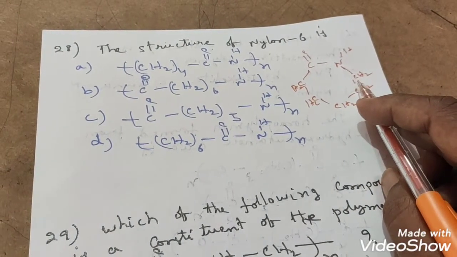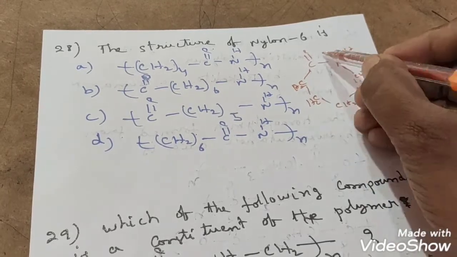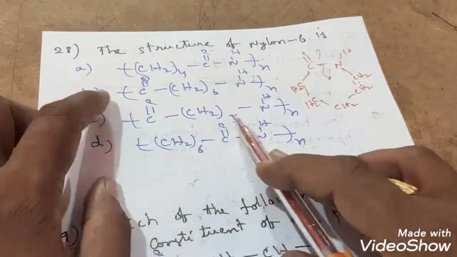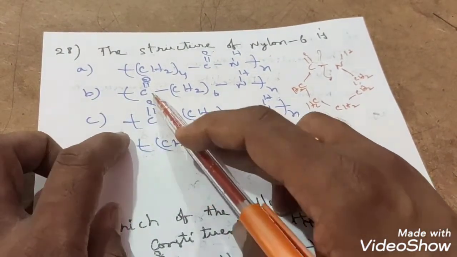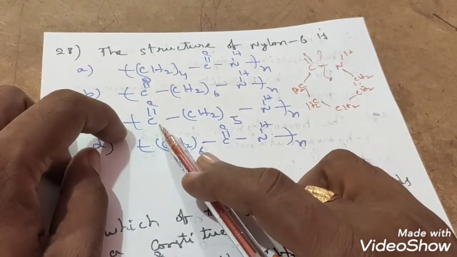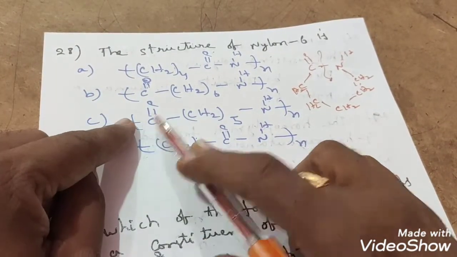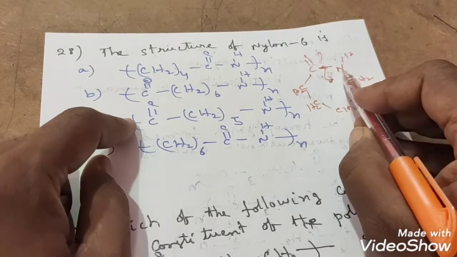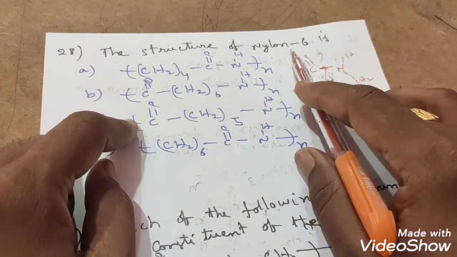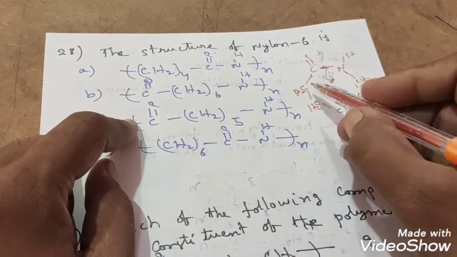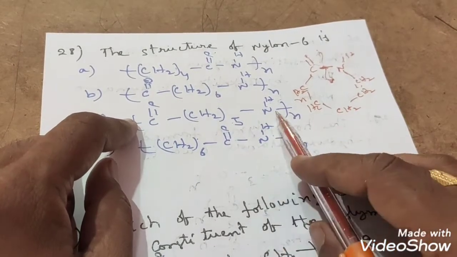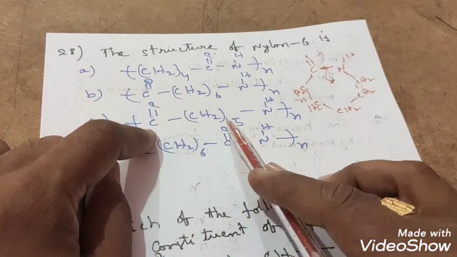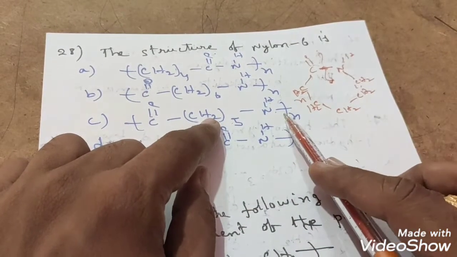So that means here CH2 how many times is there? 5 times. Here bond breaking is taking place, right? So that's why the continuation part here, C double bond O, continuation part. These two options they have given like this. You observe, C double bond O continuation part, NH continuation part, because here the amide group bond is broken, right? Because nylon 6 is one of the polyamides. So if you take n moles of caprolactam, n times this addition will take place. So next to C double bond O, CH2 how many times is there? 5 times, CH2 5 times, then NH bond continuation part.